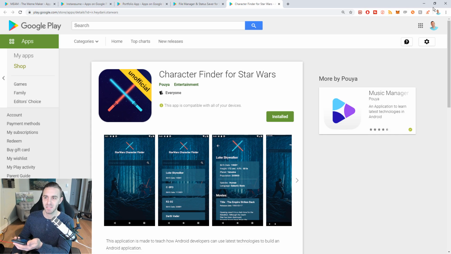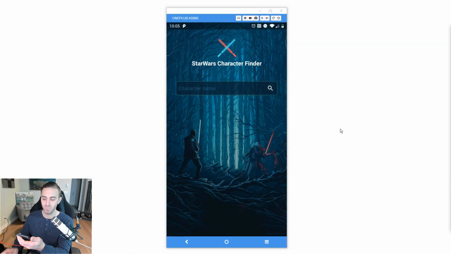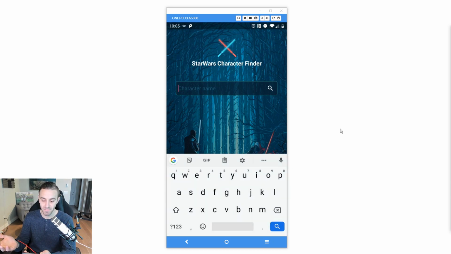This is an example of something you can do to put on your resume, because you can showcase all the new stuff, live data, all the stuff in Jetpack architecture components, and you can build an app that has a function and just show that you know how to handle these things like backstacks, process death, configuration changes, all of these kinds of things, and make sure you don't have memory leaks, and make sure that it works correctly. So let's just use the app.